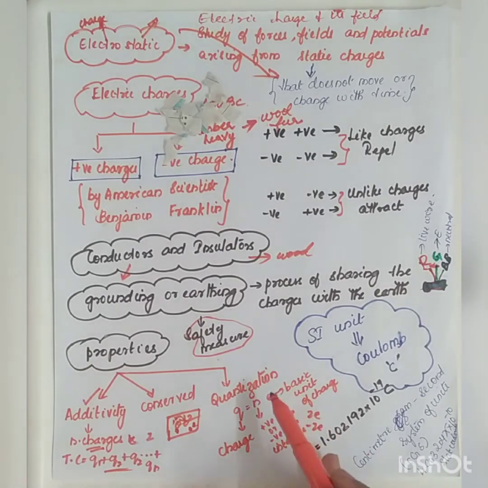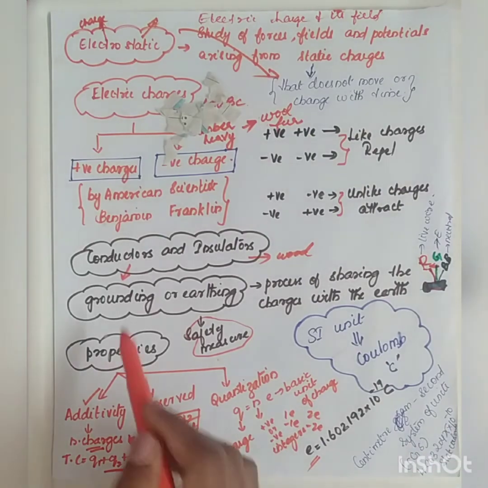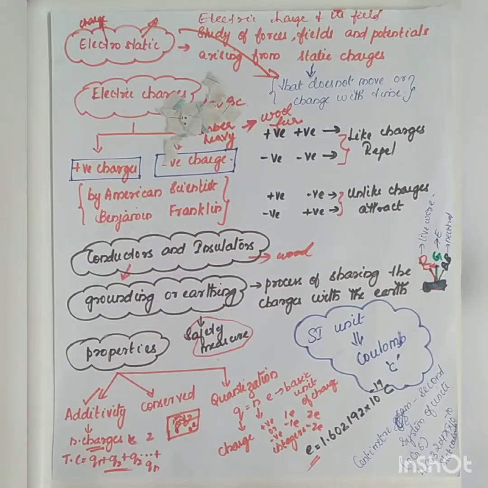Okay. The value of e varies with the unit system. In the case of SI units, the charge unit is called the coulomb, and the value of e is 1.602192 times 10 raised to minus 19 coulomb, whereas in the CGS system, or centimeter-gram-second system of units, the value of e is 4.80320425 times 10 raised to minus 10 stat coulombs. So these are the important points in the introductory section of unit 1. We will see the extension in the other videos.